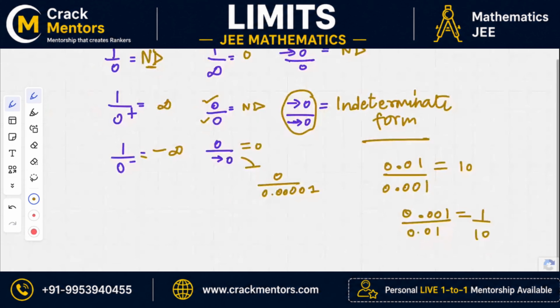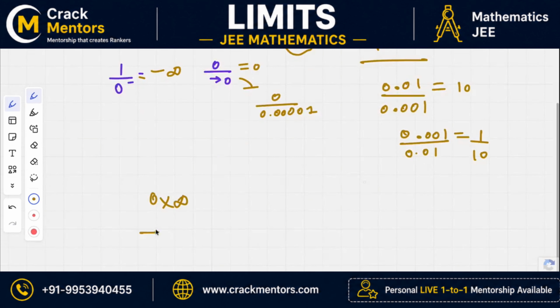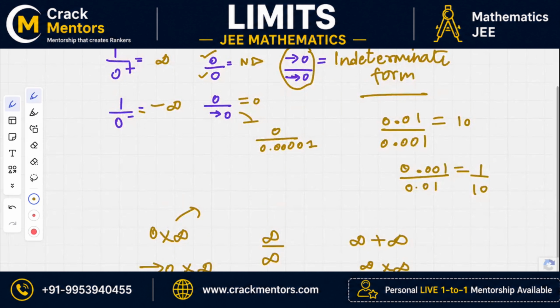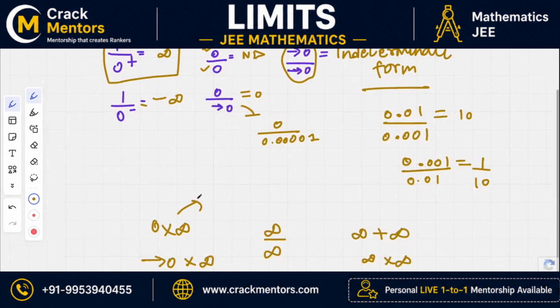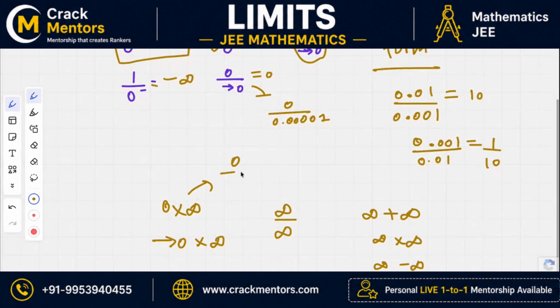Okay. Next is 0 into infinity, infinity by infinity, infinity plus infinity, infinity into infinity, infinity minus infinity. What do you think this is? Let me give you a hint. Whenever you see infinity, try to write it like this. That will make it easy. So this is actually 0 by 0 plus. It should be 0.